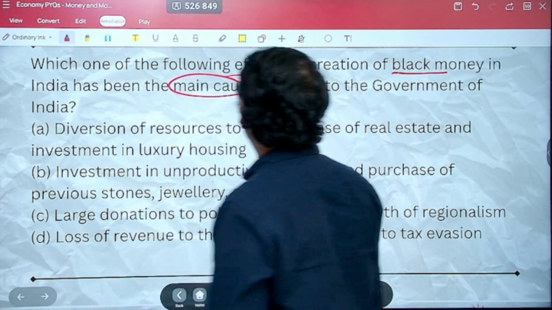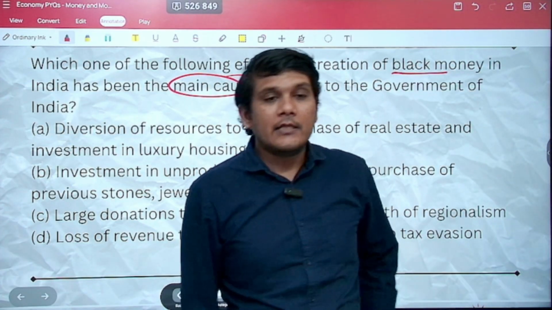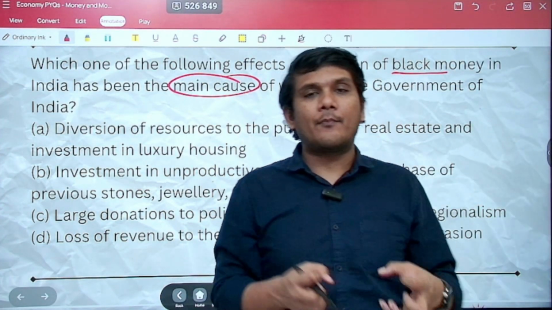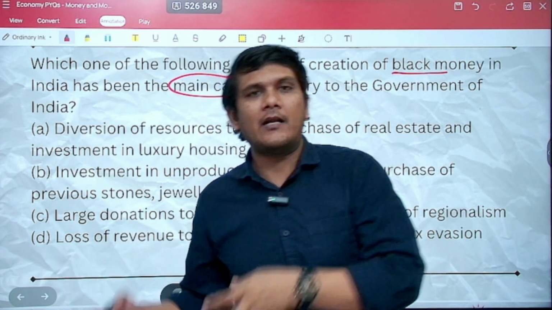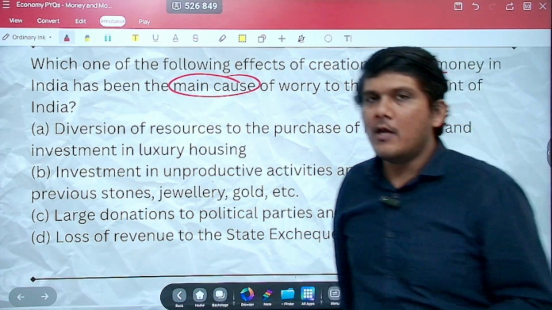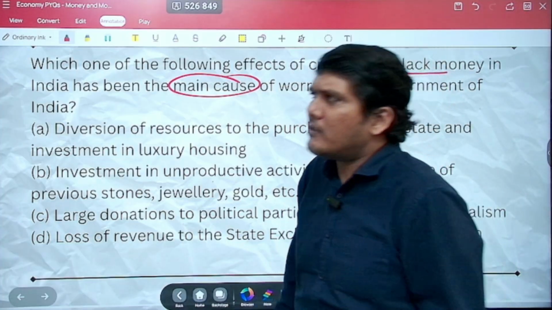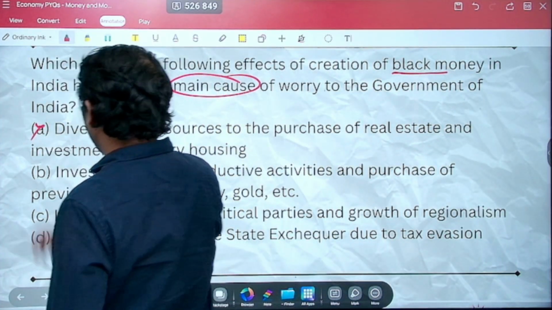A. Diversion of resources to the purchase of real estate and investment in luxury housing. See, a huge part of black money on which tax is not paid, a small part of that will be used over here. So how can that be the biggest problem? The biggest problem is that on all of that, tax was not paid. That is what the problem is. Right? So this is incorrect.